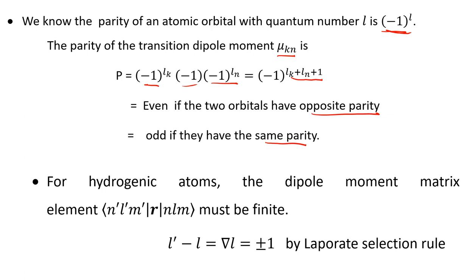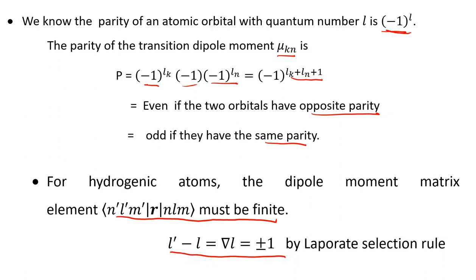For the hydrogen atom, the dipole moment matrix: in a hydrogen atom, a positive nucleus and an electron revolves around the nucleus. So the dipole moment matrix element is ⟨n' l' m'|r|n l m⟩, because the wave function of the hydrogen atom is described by three quantum numbers: principal quantum number n, orbital quantum number l and magnetic quantum number m. So this value must be finite if and only if the difference of l' and l is plus or minus 1.